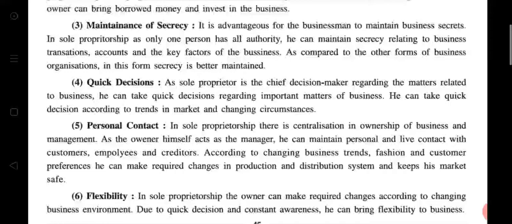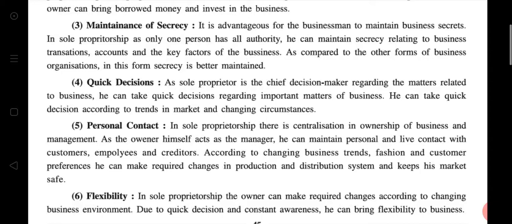In sole proprietorship, as only one person has all authority, he can maintain secrecy relating to business transactions, accounts and the key factors of the business. Compared to other forms of business organization, in this form secrecy is better maintained.